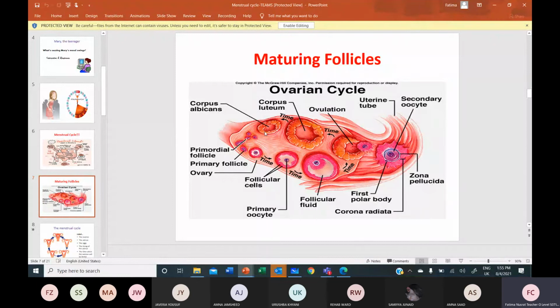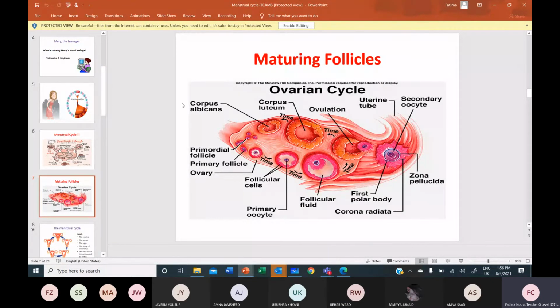Which hormone will be secreted which will stimulate the growth of the primary follicles? FSH. FSH stands for follicle stimulating hormone, released by the pituitary gland.